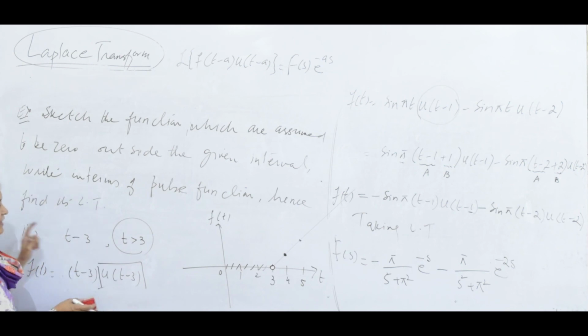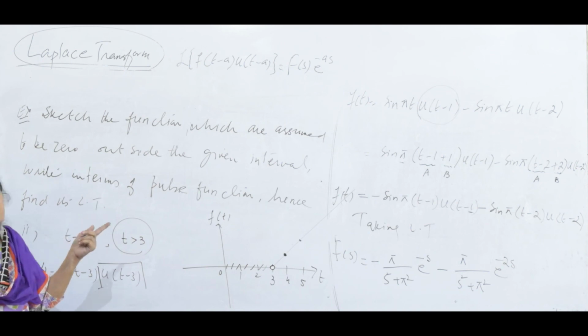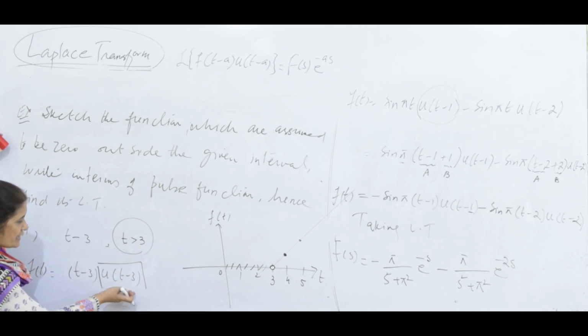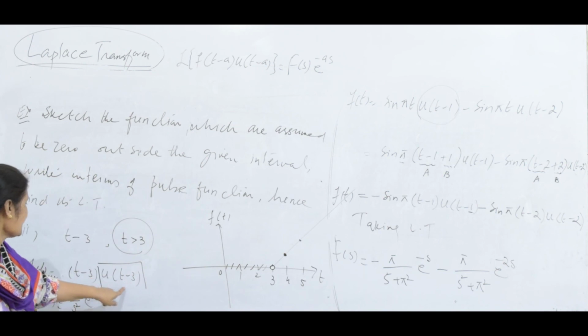So if you have one value, not both, because in the previous two questions we had t lying between 1 and 2, 0 and 2. Here t is single. It should be bigger than 3. So you are writing (t minus 3) unit step t minus 3. It is ready for the Laplace transform to be taken, because there is no need to add or subtract. It is already t minus 3. Look at that. t is the function whose Laplace transform you have to find, which is 1 over s square, times e to the minus 3s, because a is 3 this time. So e to the minus 3s you have to put down.